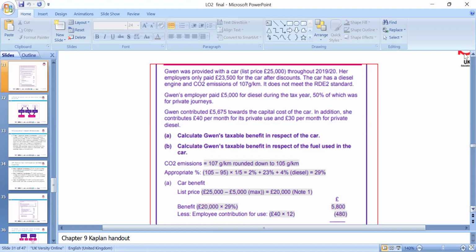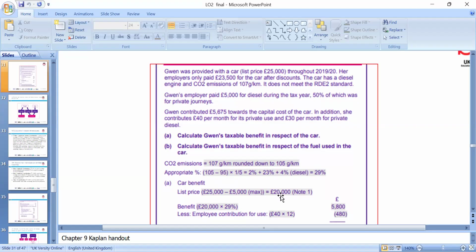So we have to look at the CO2 first. Round it down to 105 grams. So 105 minus 95, that's the free limit, divided by 5 equals 2%. That formula is normally given in the tax rules. Plus the diesel, so 4% will be added if it's a diesel car.